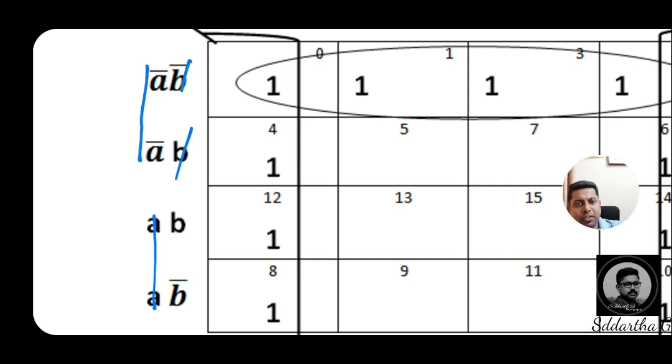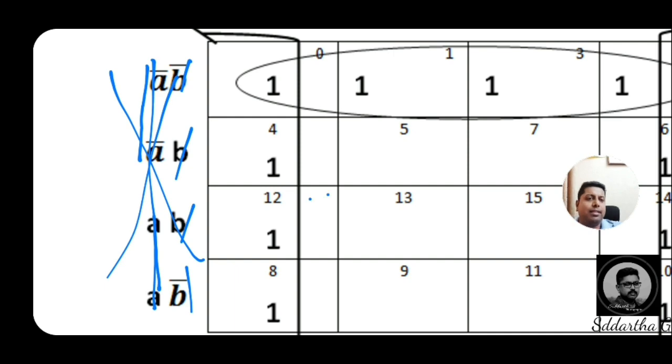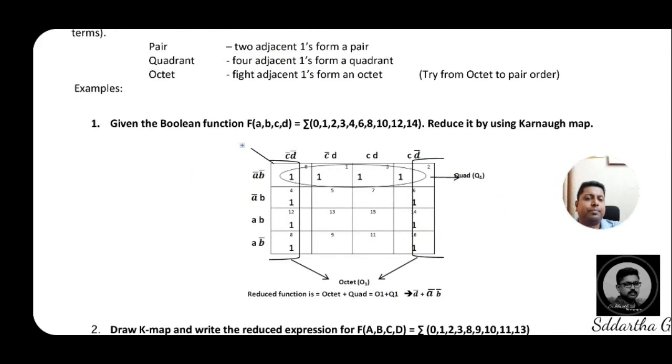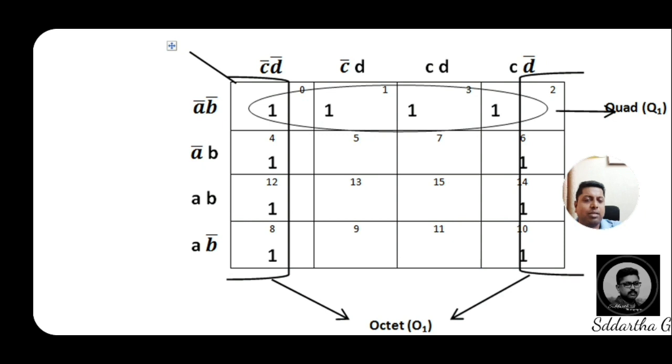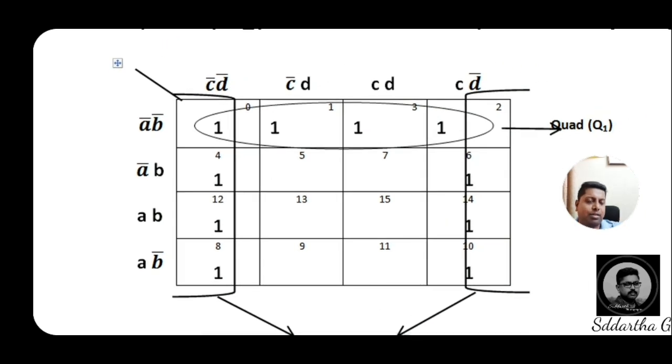B bar is cancelled with B, B is cancelled with B bar. Hence, all 4 rows are cancelled here. Getting? So hence, part of the octet result is that we will get only C bar and D bar.